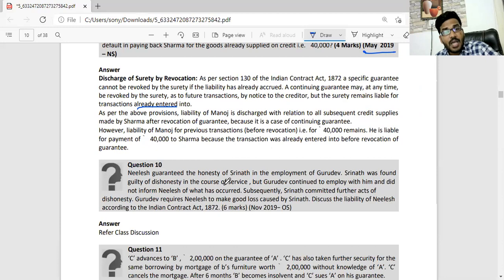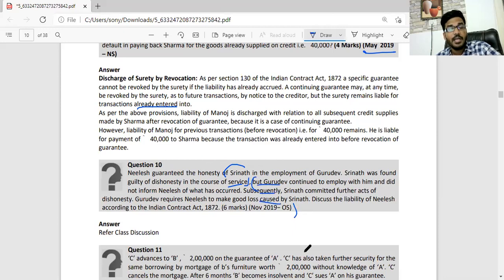Nilesh guaranteed the honesty of Srinath in the employment of Gurudev. Srinath was found guilty of dishonesty in the course of service, but Gurudev continued to employ him and did not inform Nilesh of what had occurred. Subsequently, Srinath committed further acts of dishonesty. This concept we will discuss later.